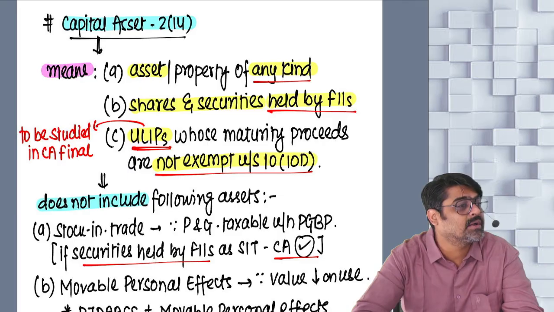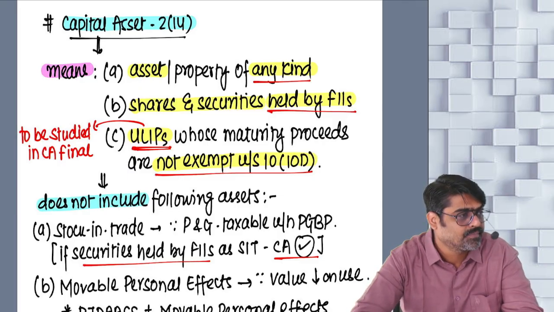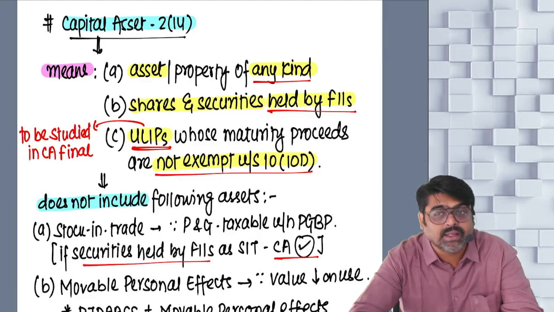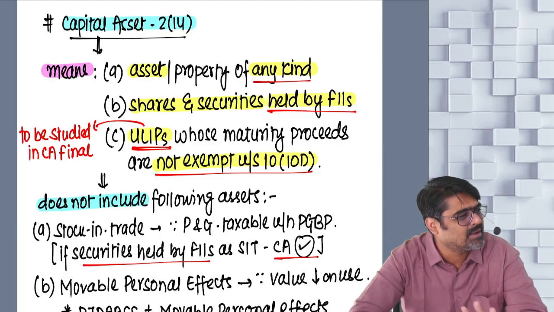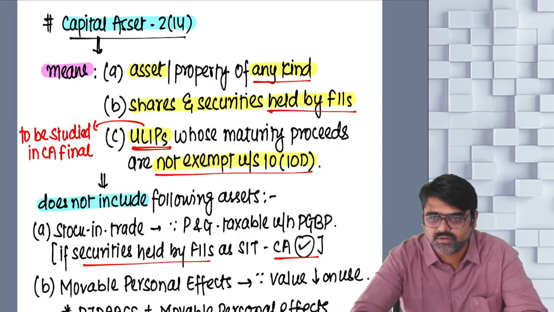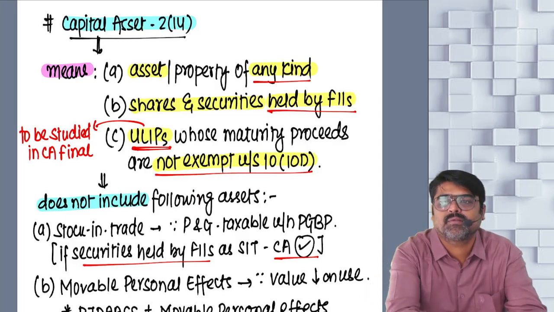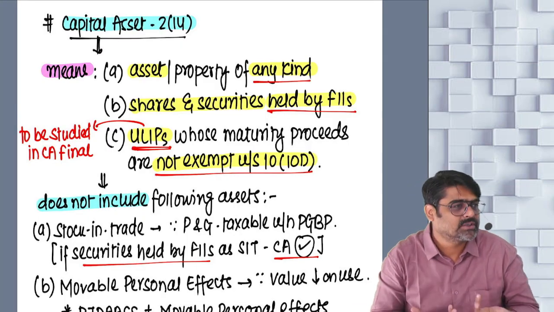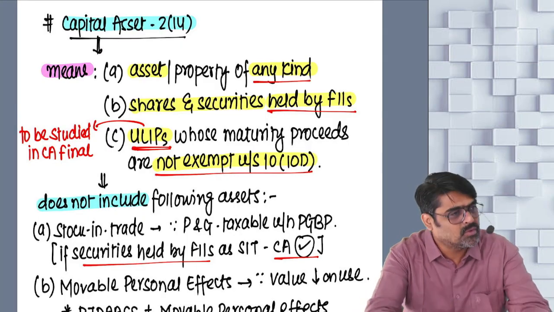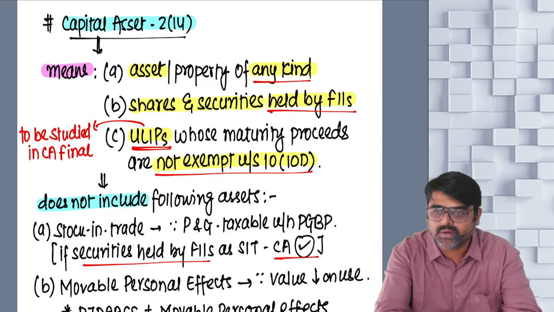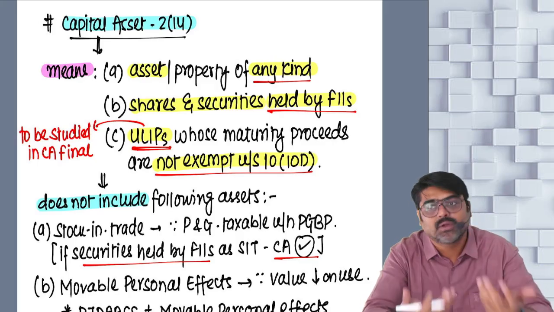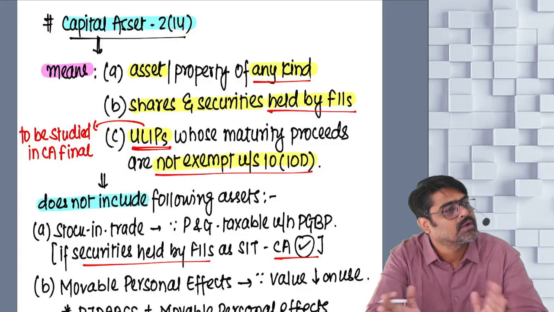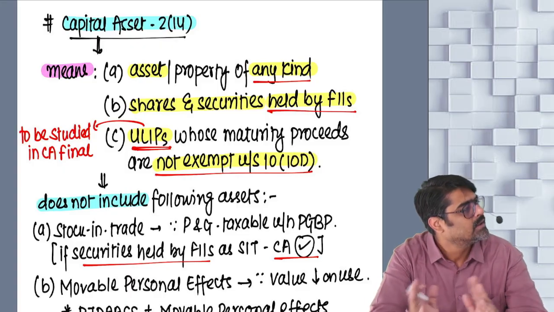And that gain is taxable under the head capital gain. So units can be units of UTI, units can be units of mutual fund. What is units? Units is nothing but shares only. In the company when you invest, the company will give you shares and you become a shareholder. And if in UTI or in mutual fund you invest your money, that UTI or mutual fund will give you what? Units. And you become a unit holder. On shares you get what? Dividend. So on units also you get dividend.